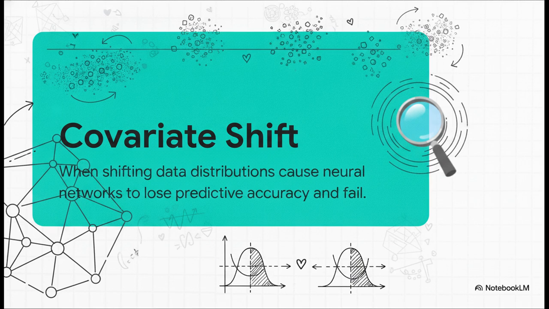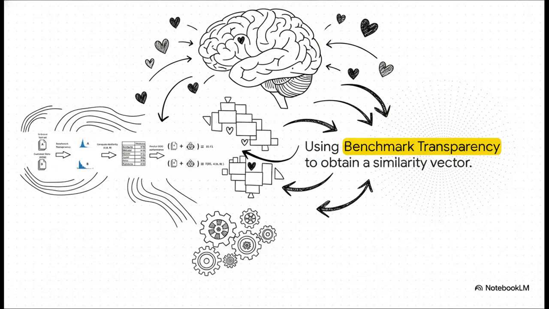environment changes. And to tackle that exact problem, they use frameworks like benchmark transparency to actually measure the distribution of data across different dimensions. Think noise, ambiguity, difficulty. By doing this, they create a data similarity vector. This vector lets them quantitatively compare an in-house training dataset with unseen, out-of-distribution customer data, mathematically predicting how well the model will hold up out in the wild. You are literally scoring the shape of the data to guarantee stability.